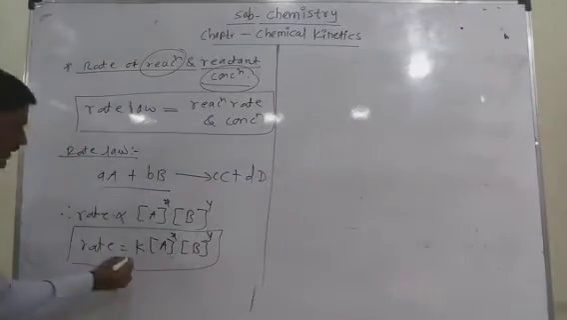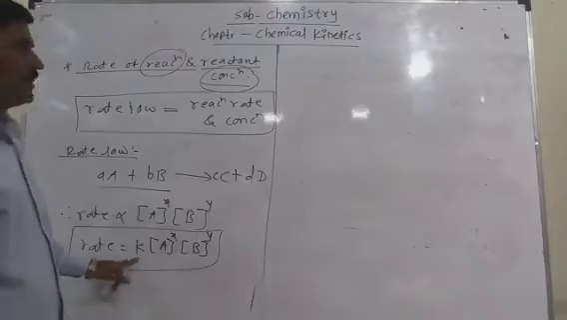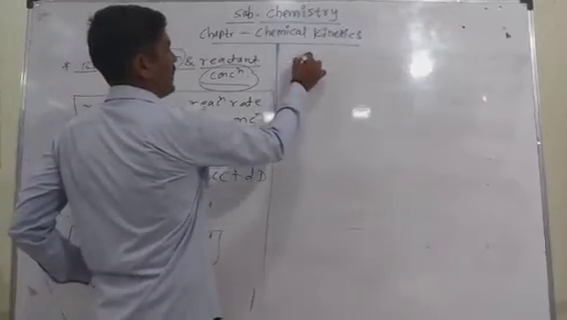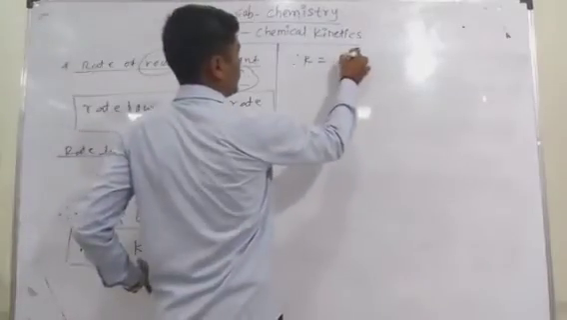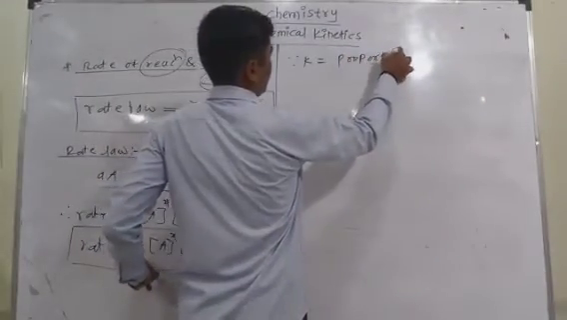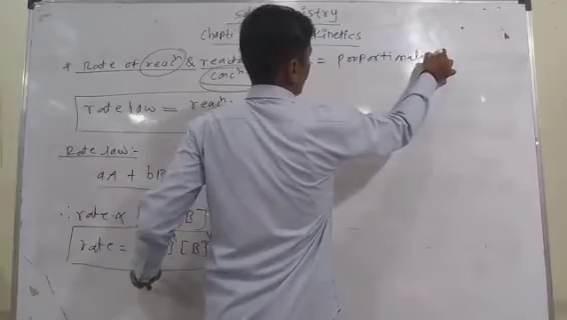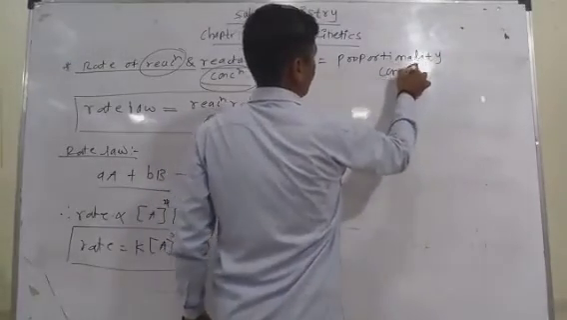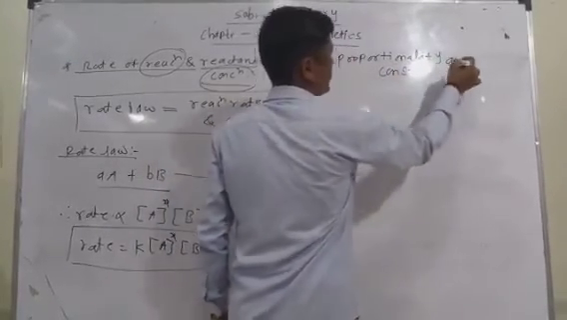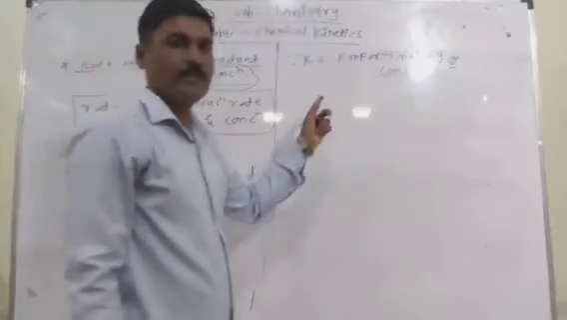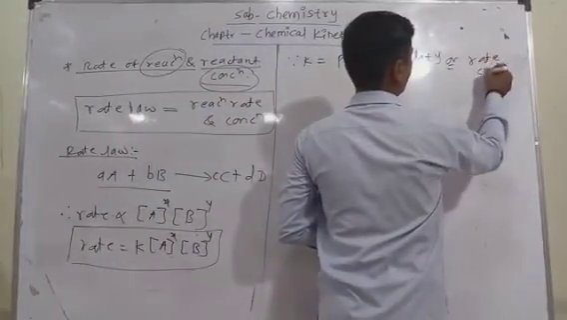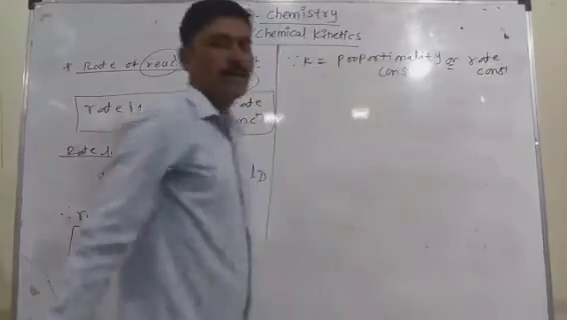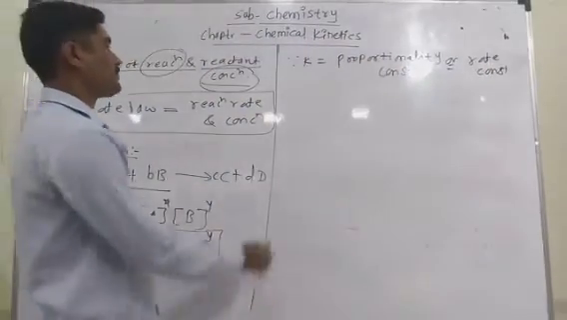In that equation, here is the k. So what is k? Where k is the proportionality constant, also called the rate constant.